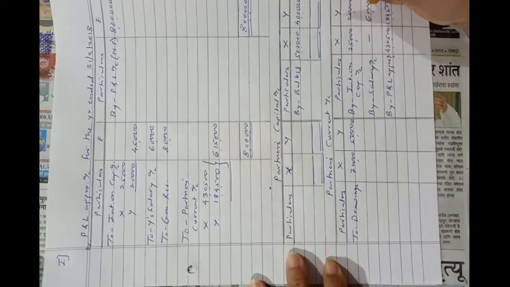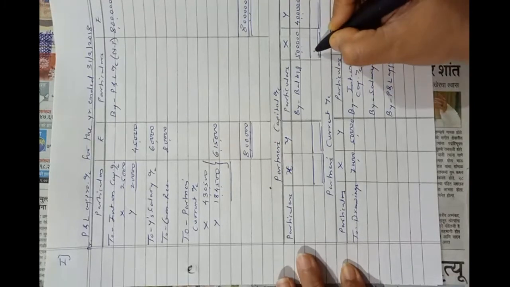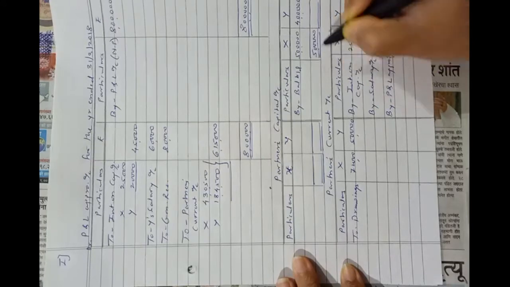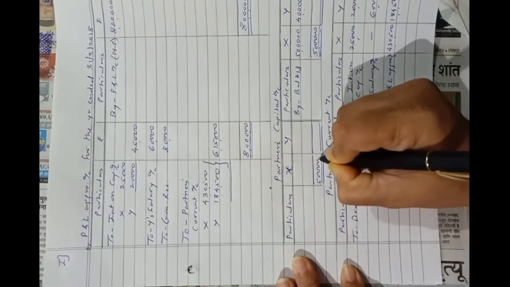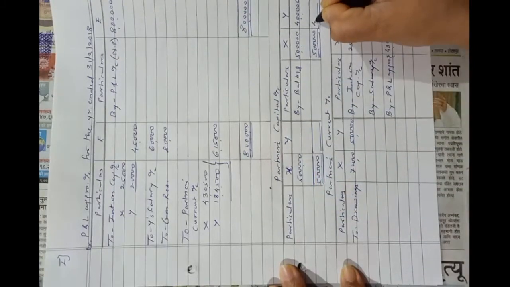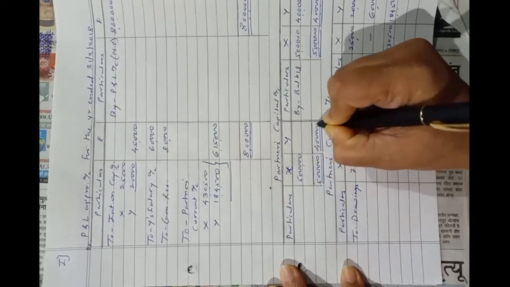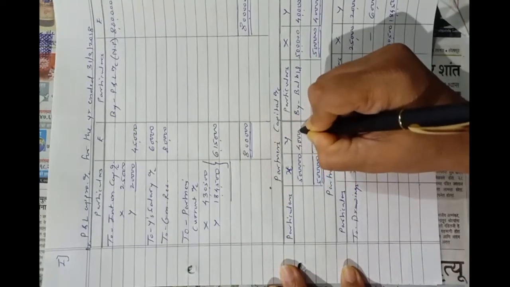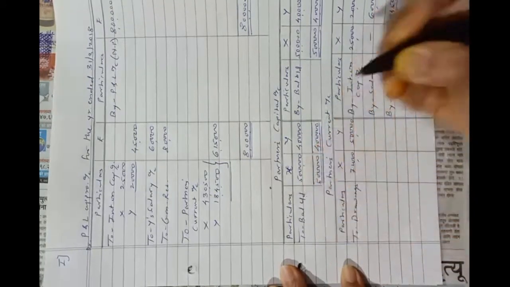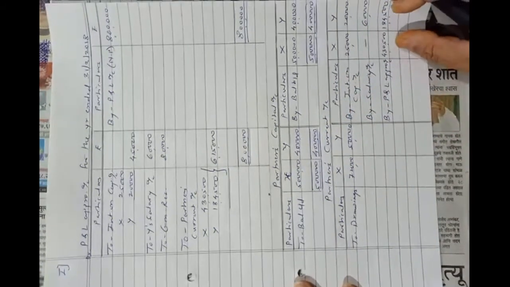No additional capital has been introduced or no withdrawal of capital, so X 5 lakhs and the balance will be 5 lakhs. In case of Y, 4 lakhs, 4 lakhs, 4 lakhs, to balance carried down. The balance will remain as it is because fixed capital method is followed.